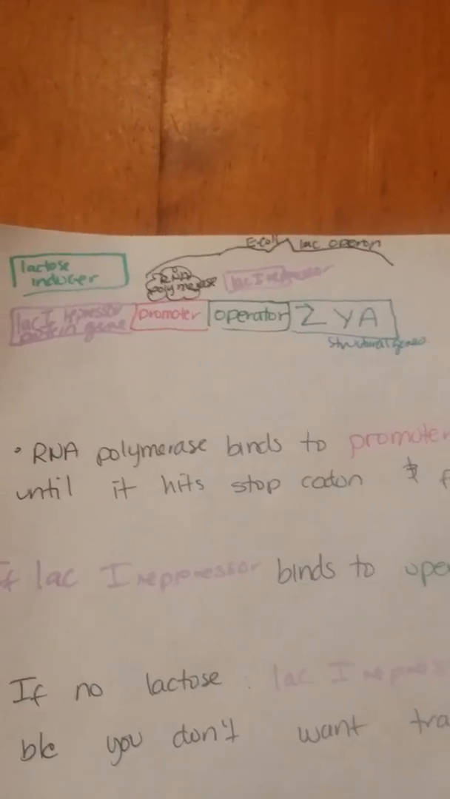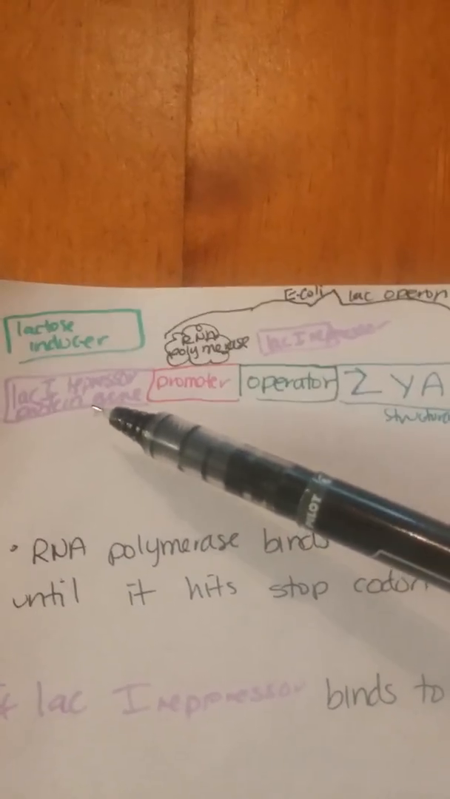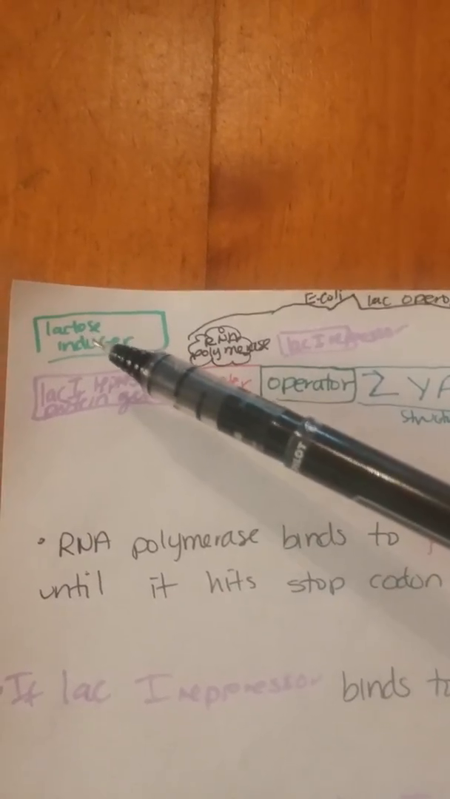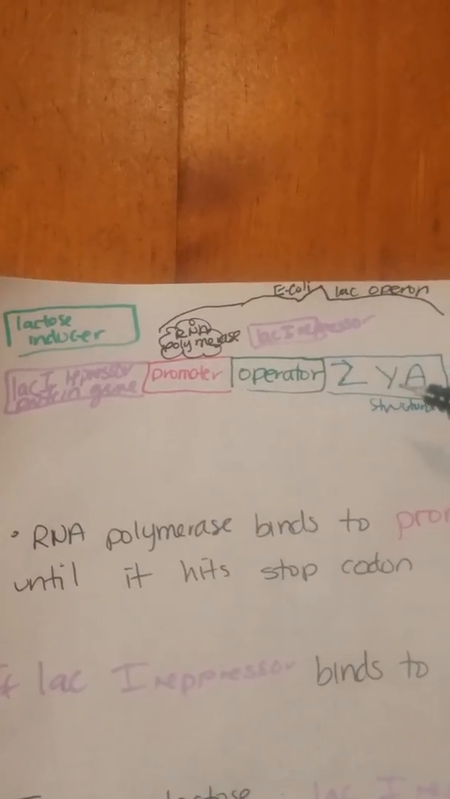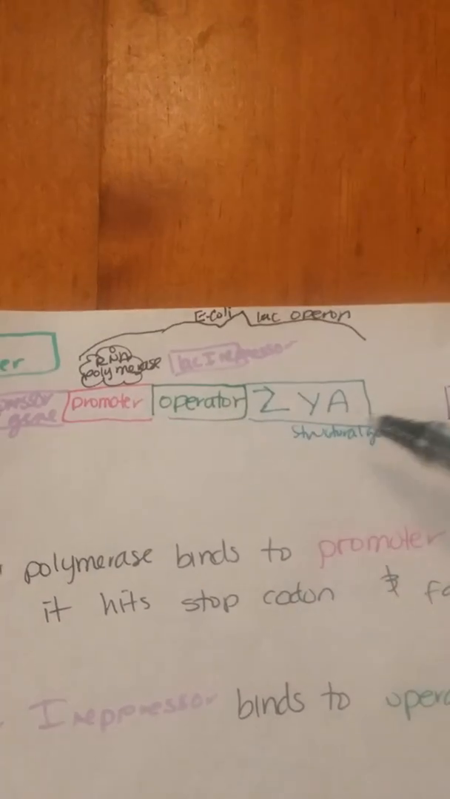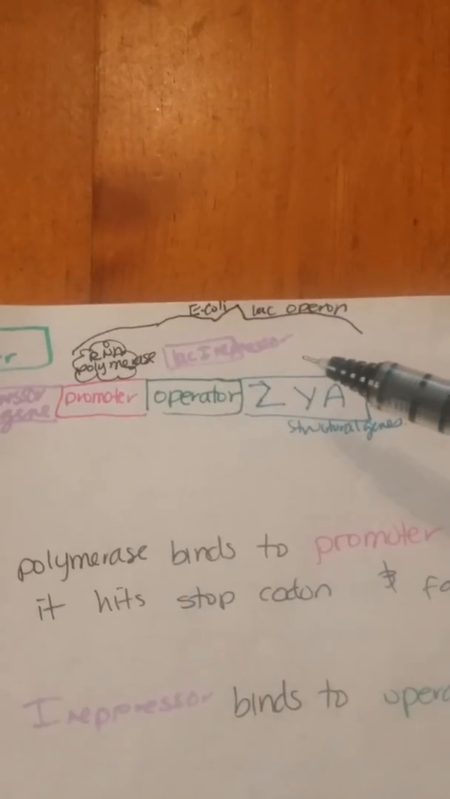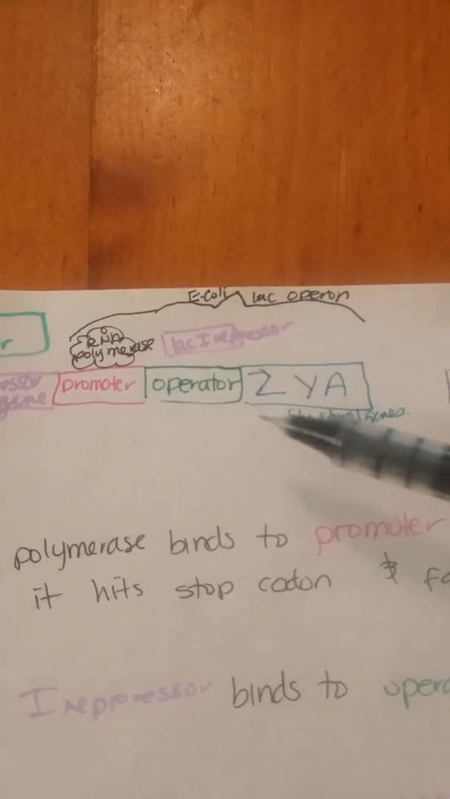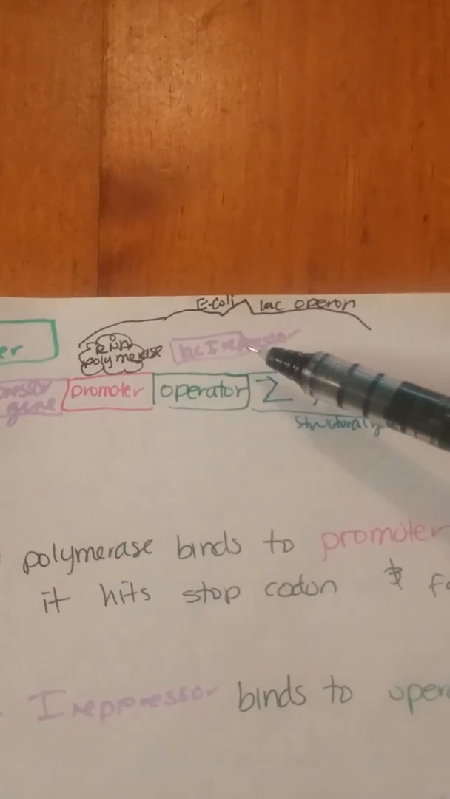So these are going to be the things that we're going to have to know. This is going to be our repressor protein gene, LacI repressor protein gene. That's going to be our lactose inducer, promoter, operator, and then these are going to be our structural genes. And then from the promoter all the way to the structural genes, that's the whole thing. The example that we're going to use is the E. coli lac operon. And then this is going to be our RNA polymerase, and then our LacI repressor.